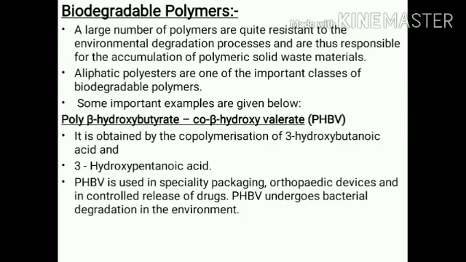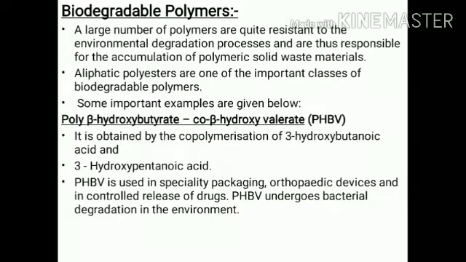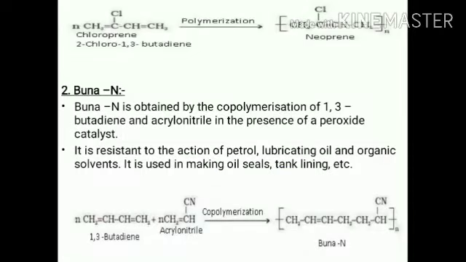Okay, now Buna S is not given in this PDF, but I told you Buna S is another synthetic rubber. It is formed by 1,3-butadiene plus styrene. So it gives Buna S rubber. Both the rubbers are used for lubricating oil, petrol and organic solvent containers. They are used in making oil seals and tank lining.